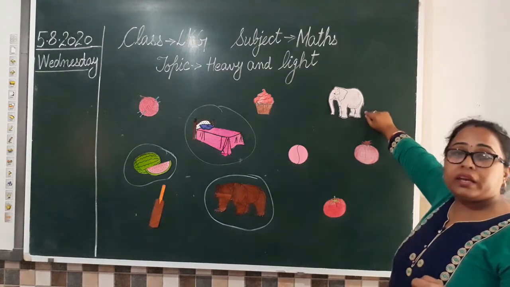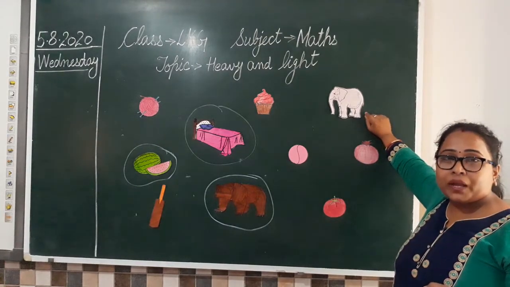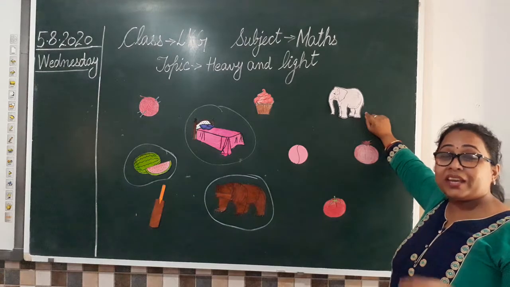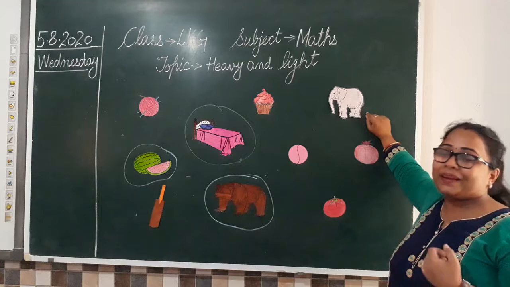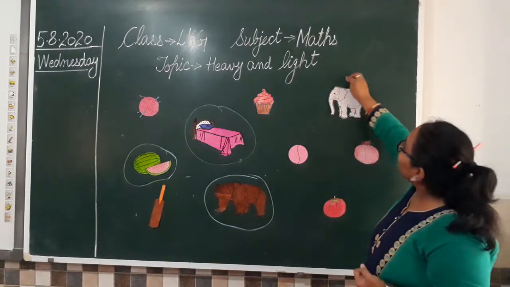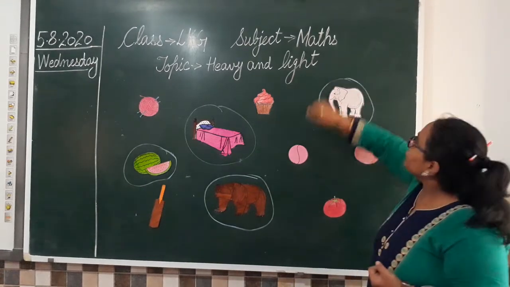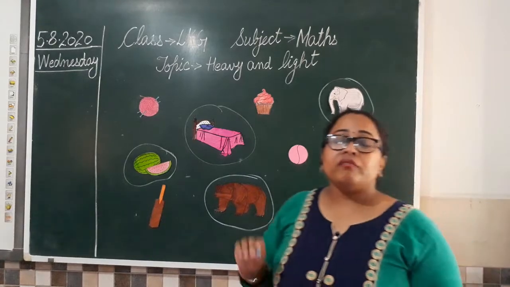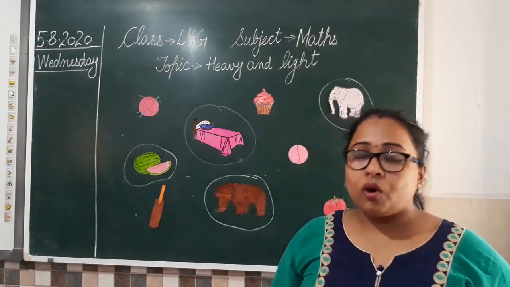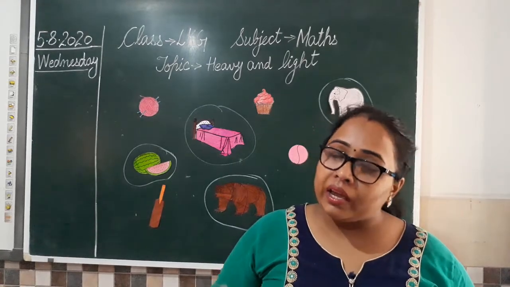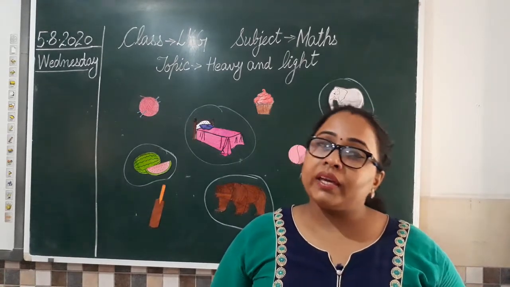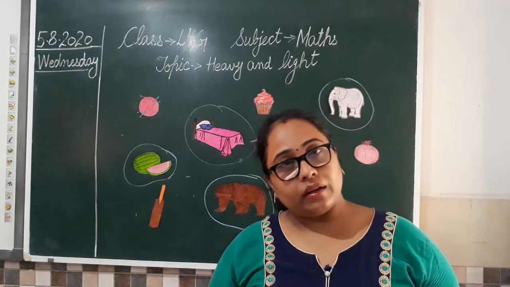Then we have an elephant. So can you pick up an elephant? No, we can ride on an elephant. Elephant hamein pick kar sakte hain, but we cannot pick an elephant. Clear? So we are going to circle this elephant also. So what we have done? We have learned the comparison on the basis of weight. Unke wajan ke according. Kya heavy hai matlab bhaari aur kya light hai matlab halka.